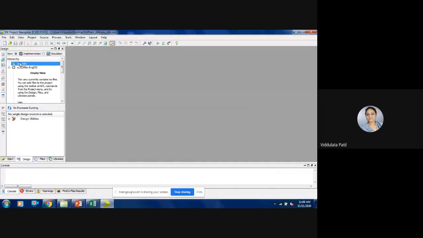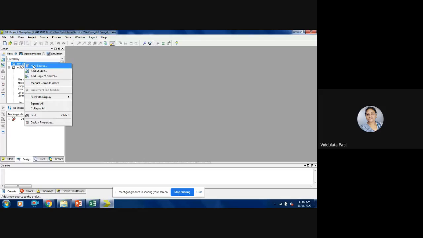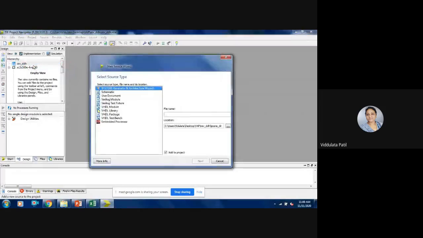Okay, so now right click on your project name and then click on new source. Select which type of source you want to generate. Okay, so we want a VHDL module, so we'll select that.